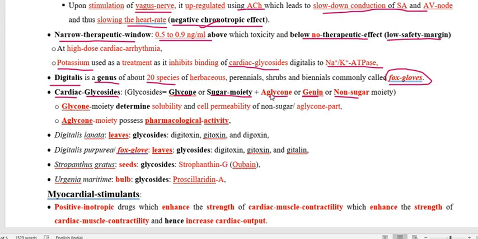The non-sugar aglycone moiety is actually responsible for the pharmacological activity of the drug, whereas the sugar moiety is responsible for the solubility as well as the cell membrane permeability of the cardiac glycoside. So this is about the cardiac glycoside.